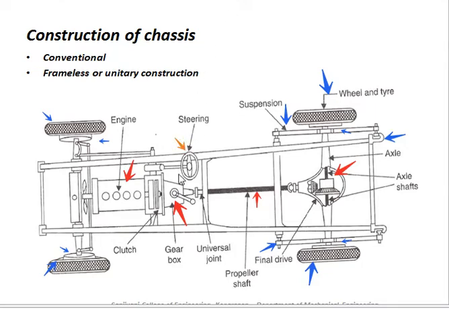You can see the steering system is connected to these wheels. So this gives a complete guidance of the chassis. So power unit and the other units. Almost all the vehicles have the same units. Again, power units and suspension, steering, wheels and other components.